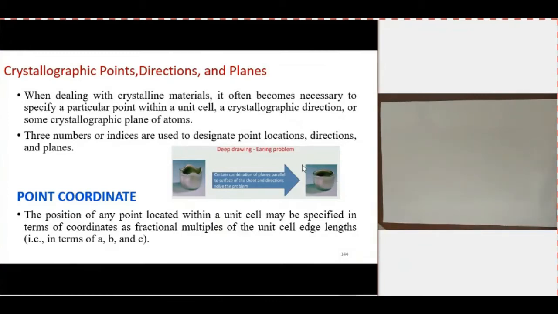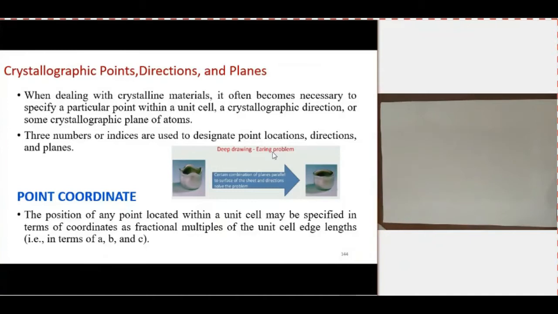But when we do the deep drawing process, maybe the output is this type of structure. This is called the earing problem. Actually we need a flat end face, but this type of structure may also be produced by this earing problem.